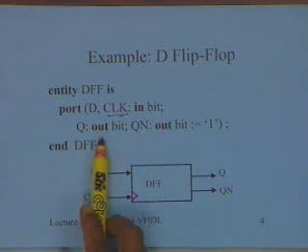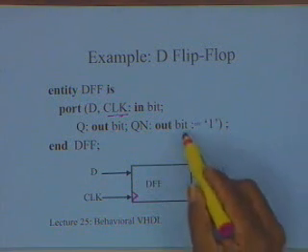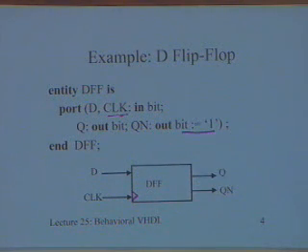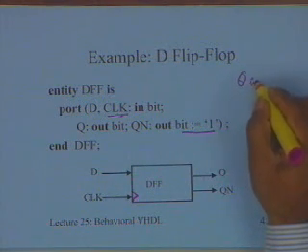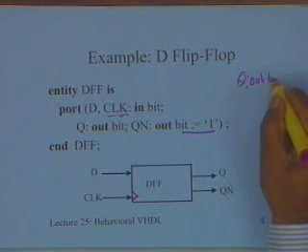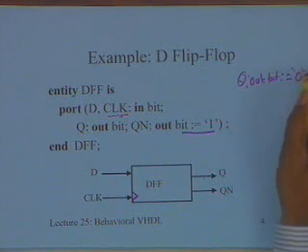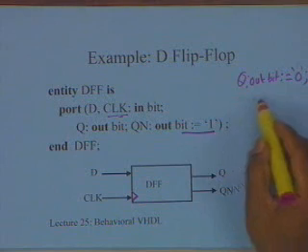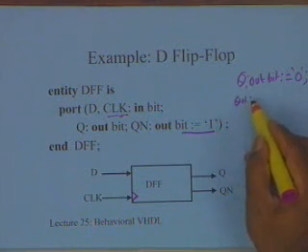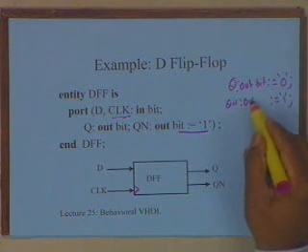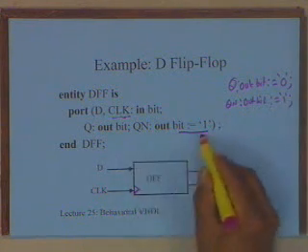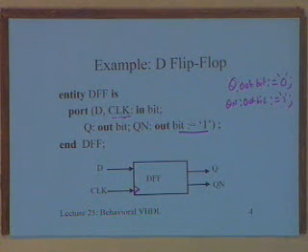I have two outputs, Q out bit, QN out bit, and I also introduced this syntax, which is basically an initial assignment to QN. Of course, I could have also written here Q out bit is equal to 0 and QN out bit is equal to 1, like I have here. Both of them can be done. In this case I have only shown one, but both could also have been done.